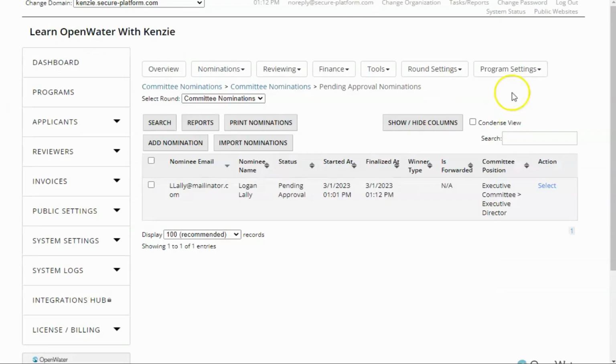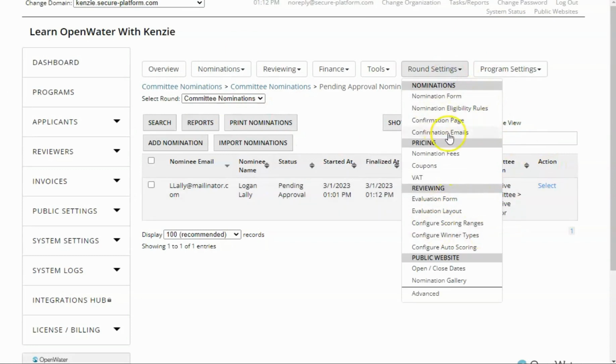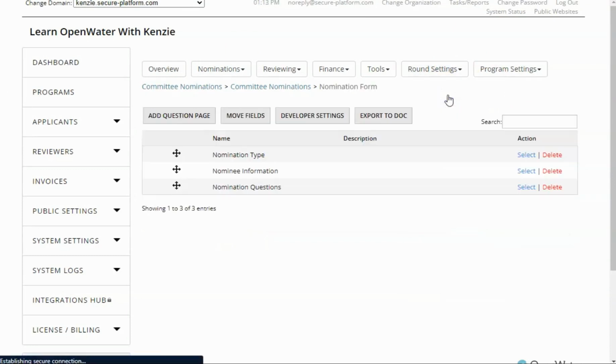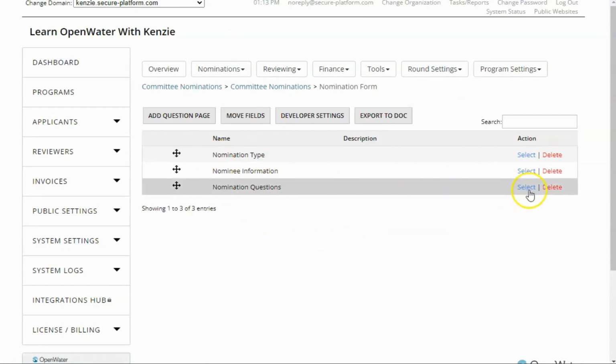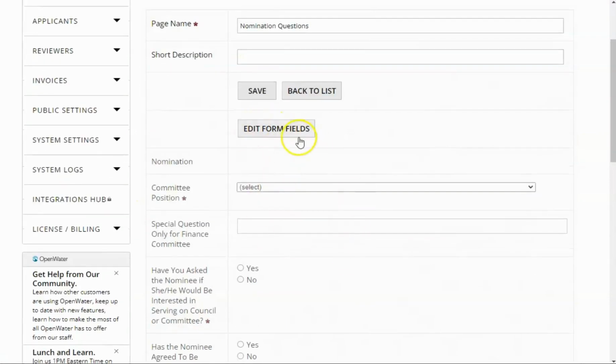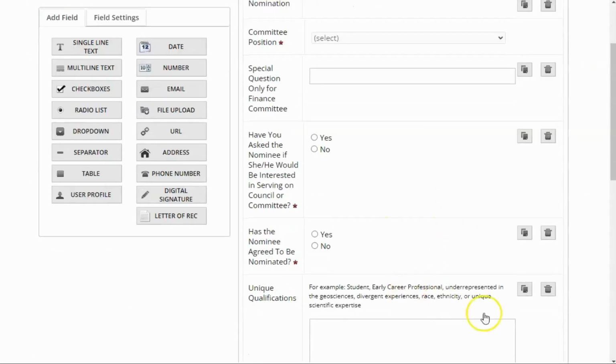So what you can do is in your OpenWater admin portal, you're going to go to round settings, and then you can go to your nomination form if you want to make changes to the nomination itself. So we're going to go to the nominations questions page. So I have a couple different pages in here, and we're just going to change a couple fields. So there's a few different options for what you can change.